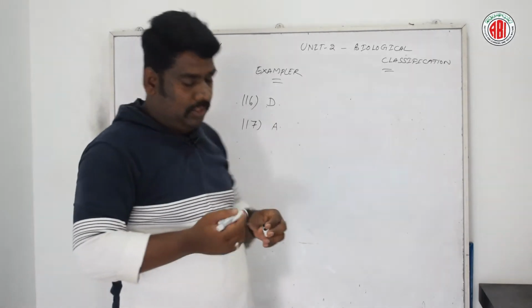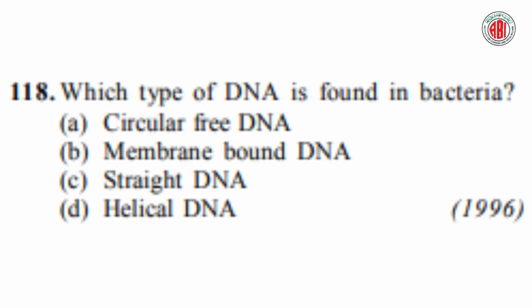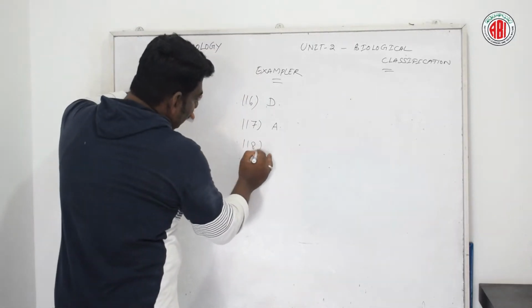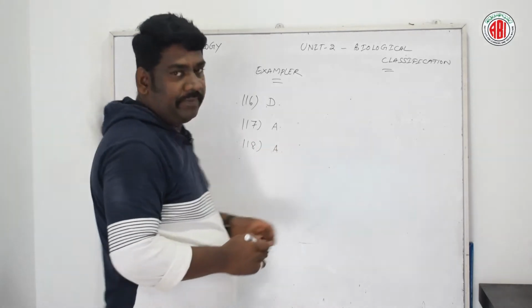Now let us go for the next question. Which type of DNA is found in bacteria? Circular free DNA, membrane bound DNA, straight DNA, and helical DNA. Let us see the right answer. So according to this particular question, 118, the right answer is option A.